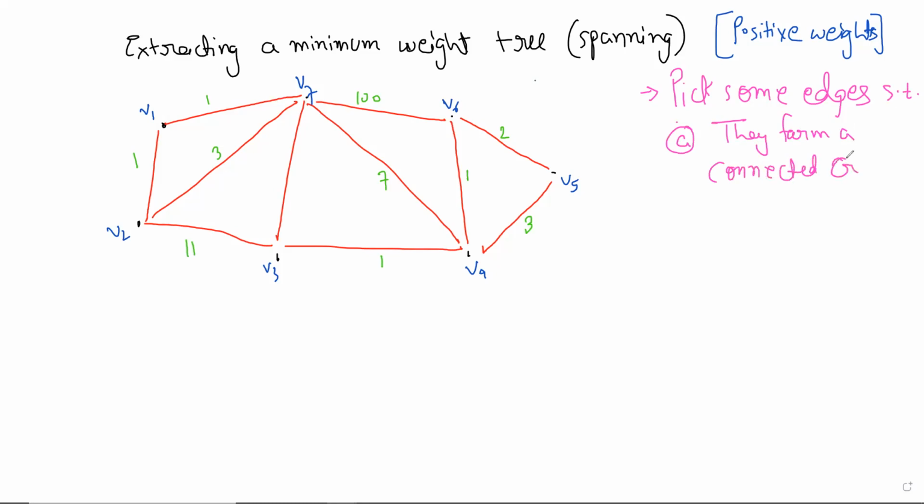We want to keep the thing connected. Now this is already connected, so the condition is met, but B, the sum of the weights on the edges is minimized.